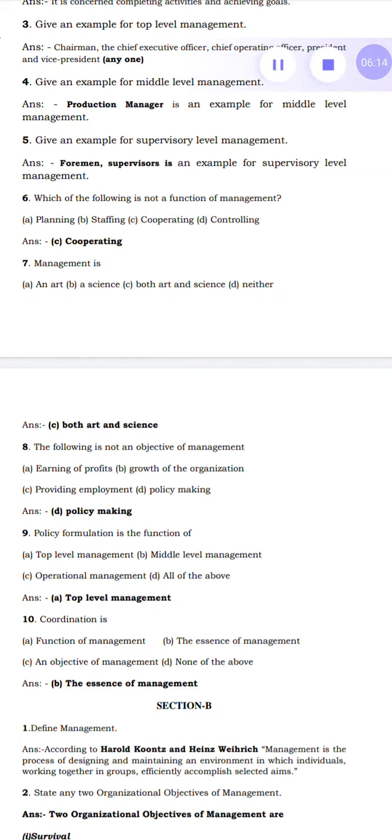First one is earning of profit. Second one, growth of the organization. C, providing employment. D, policy making. The answer is policy making.